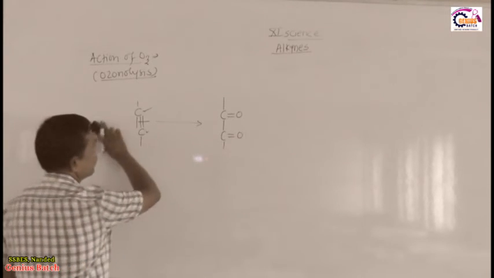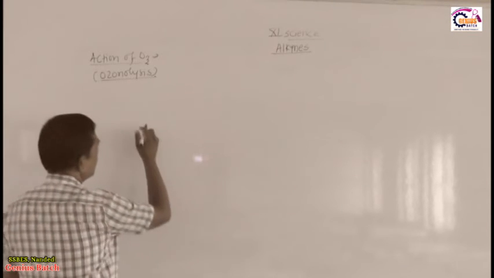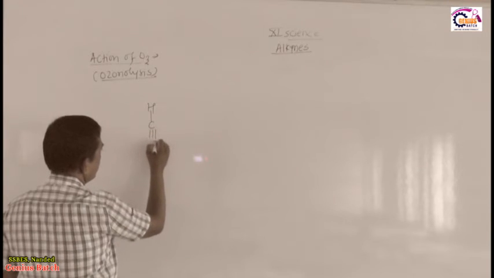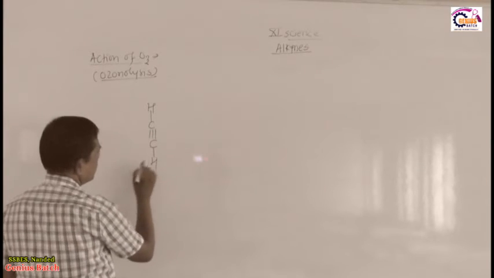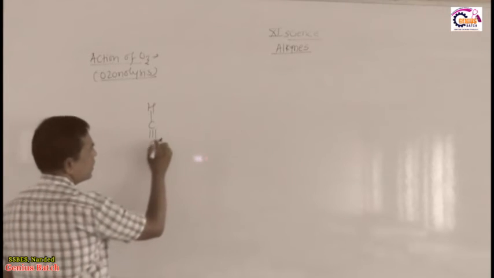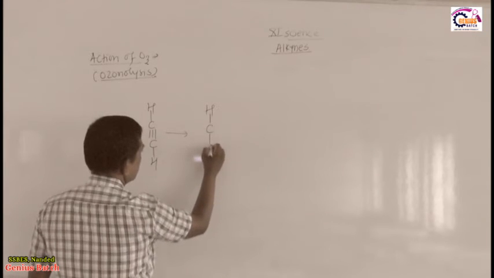For example, we confirm whatever example we already discussed: do we obtain the same product, yes or no? So I keep here acetylene or ethyne, HC triple bond CH. What is the shortcut? Shortcut is like this: HC CH.